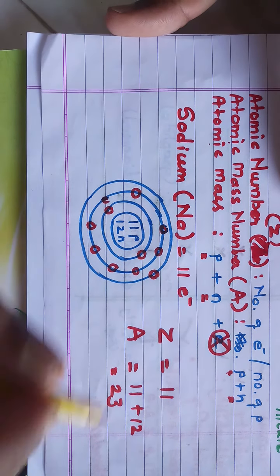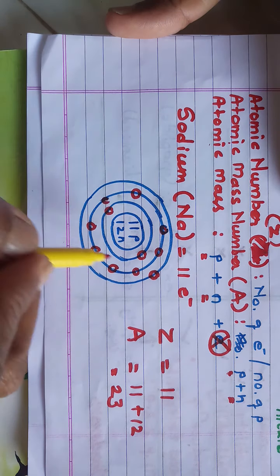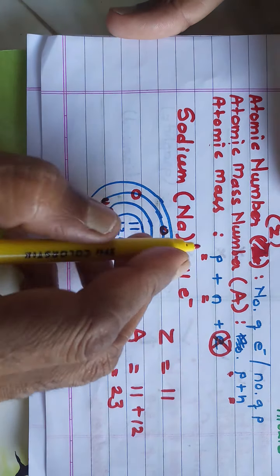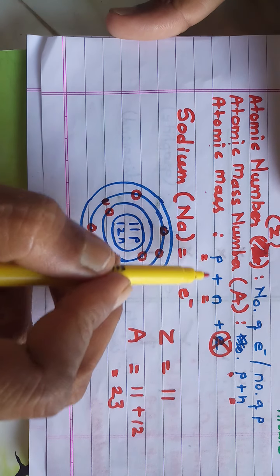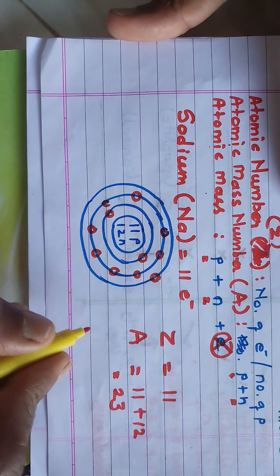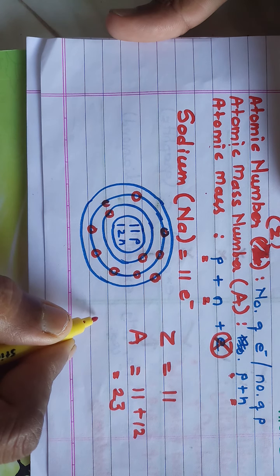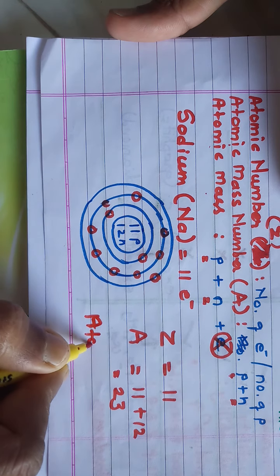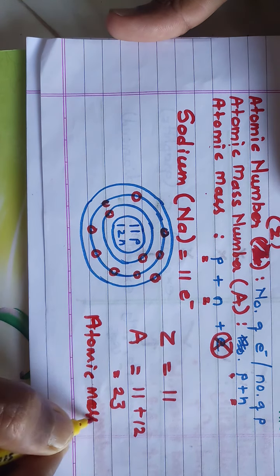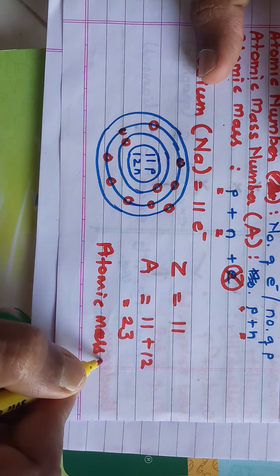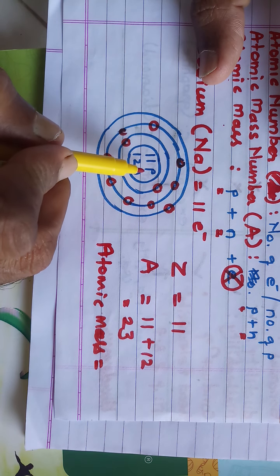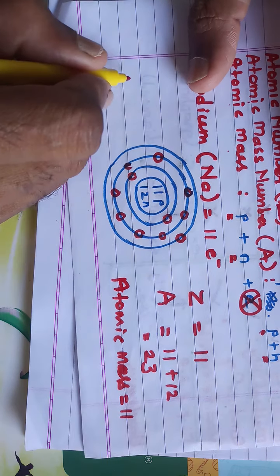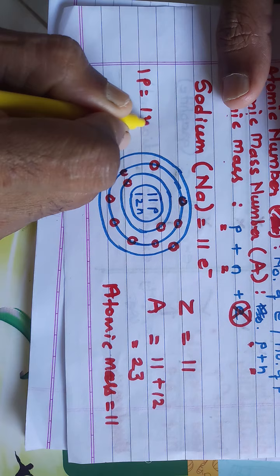And now what is the atomic mass of this sodium? Total, we can say, the mass of sodium. What is atomic mass? The sum of the mass of protons and neutrons. The atomic mass of sodium: there are 11 protons, so 11 Dalton, since the mass of 1 proton is equal to 1 Dalton.